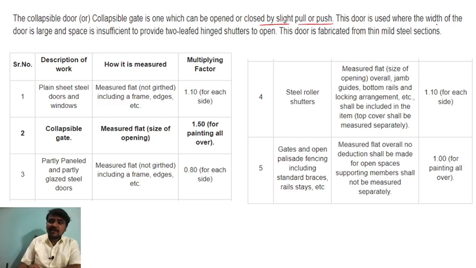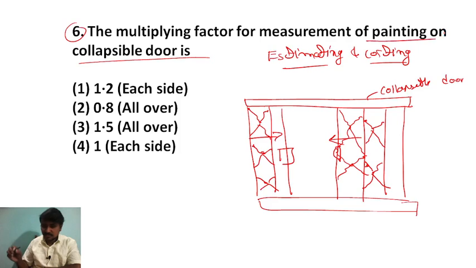This door is used where the width of the door is large and space is insufficient to provide two-leaf hinged shutters to open. So this door is fabricated from thin mild steel sections. So this is made up of what? Mild steel section. This is also very important.